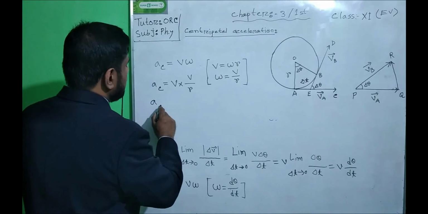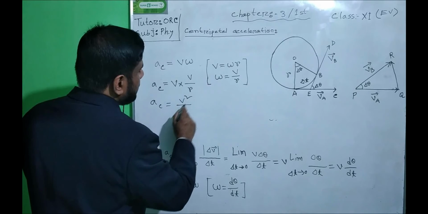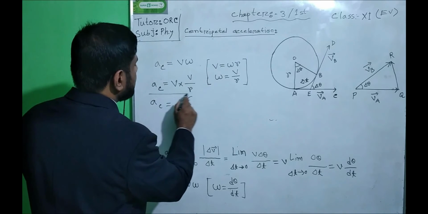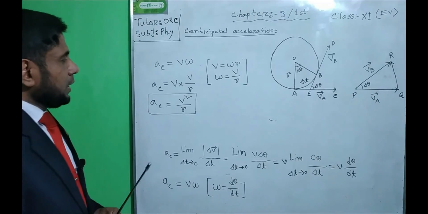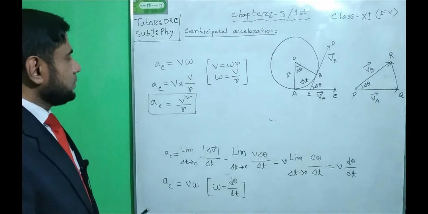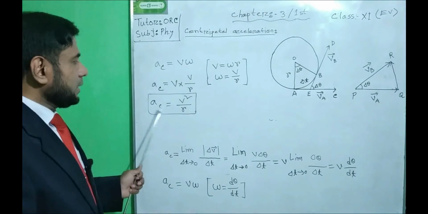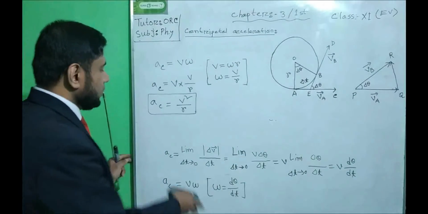So the equation will finally be v square by r. So it is the first equation of centripetal acceleration. And again, we can also find the equation of centripetal acceleration with the help of the angular velocity in this way.